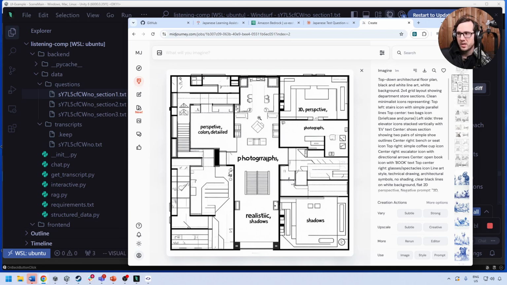So the only way this might work is if we generate an image first, and then we frame the question around it. But that destroys our whole RAG process here. So that's where I'm struggling. So what do we do?